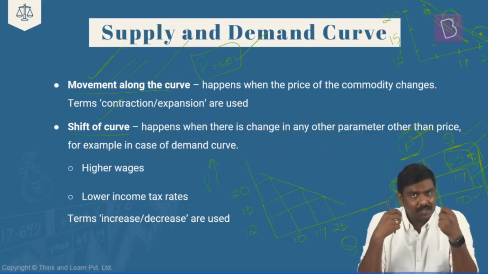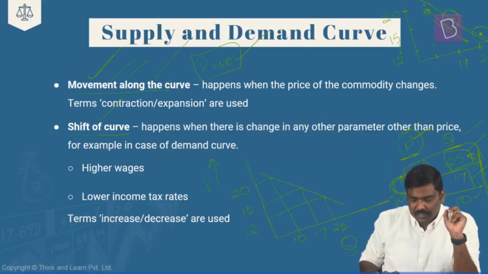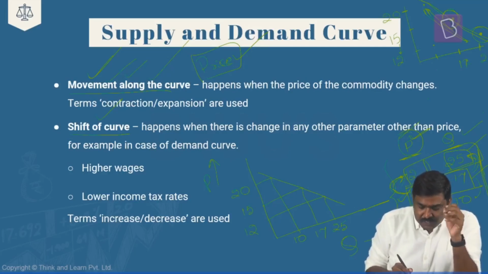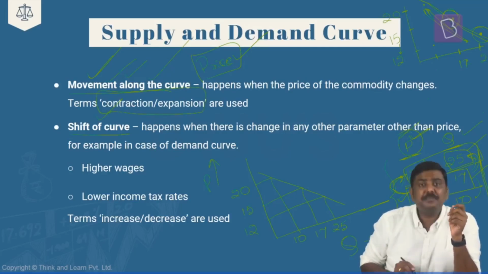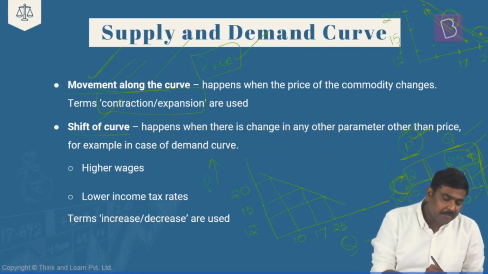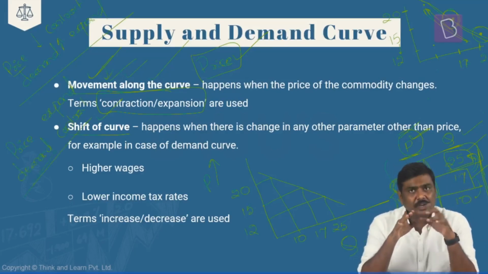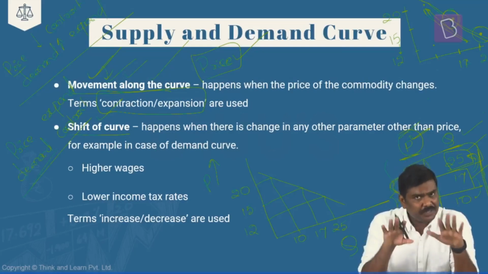And the technical terms that are generally used in the context of the movement along the curve is that they will use the terms such as contraction and expansion. That is, when the price contracts, the demand will expand, and vice versa. That is, when the price expands, the demand will contract. So this is the basic application of the concept of movement along the curve. Remember the technical terms, these could be asked in the UPSC prelims.